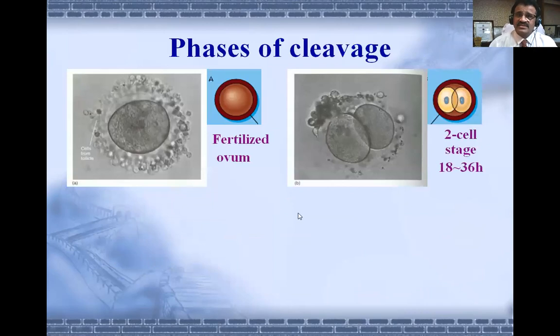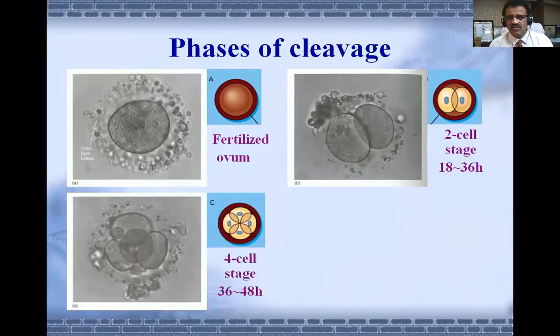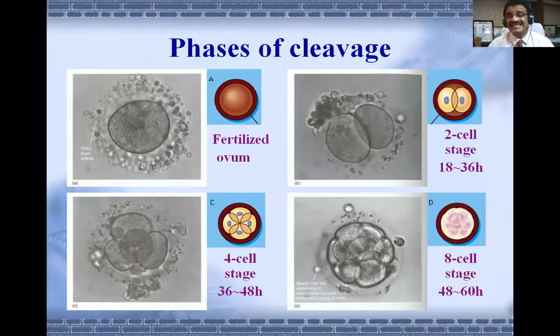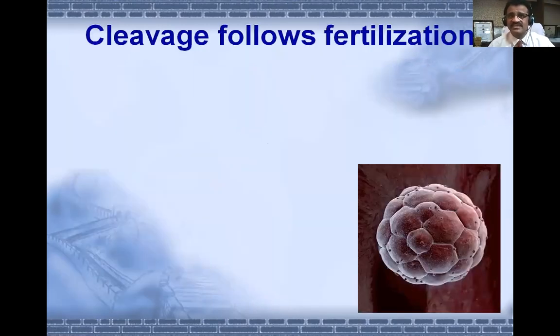Dear students, you can see different phases of cleavage here. You can see the fertilized ovum in the first picture. In the second picture, you can see the 2 cell stage, which comes after 36 hours of conception. The 4 cell stage comes after 48 hours of conception. And here you can see the 8 cell stage after 60 hours of conception. So it will go on dividing and dividing through further stages of cleavage.